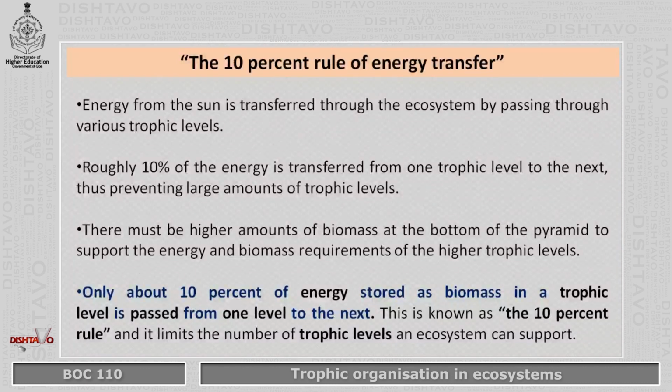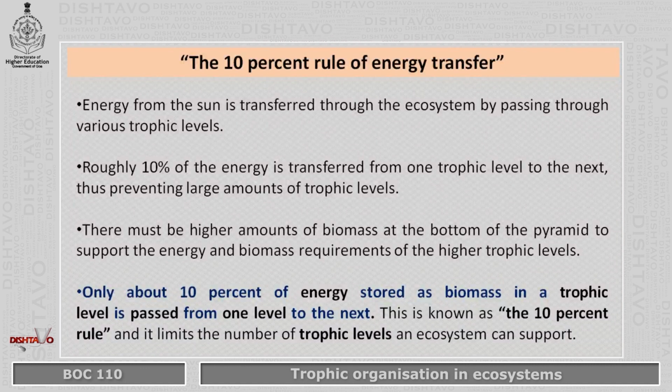As it passes through various levels, roughly 10% of energy can be transferred from one trophic level to the next. It cannot be more, according to the 10% rule. So only around 10% of energy will be transferred from one level to another.